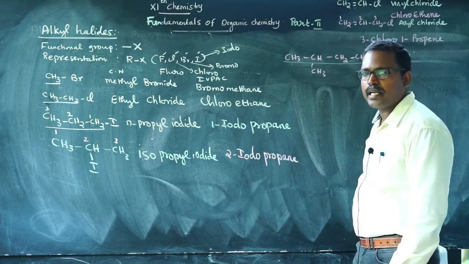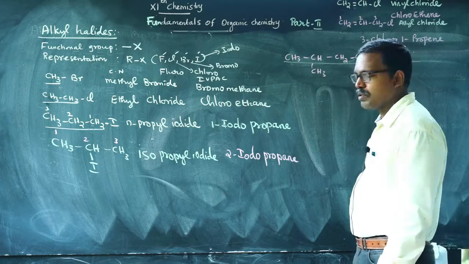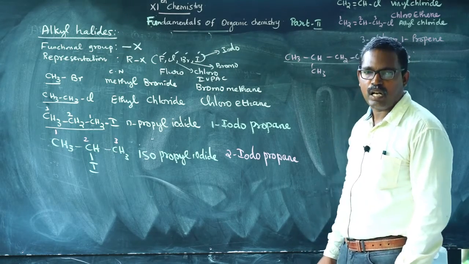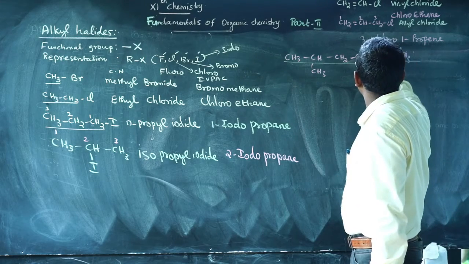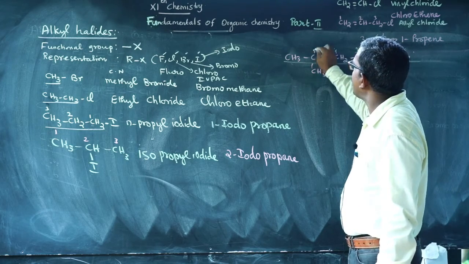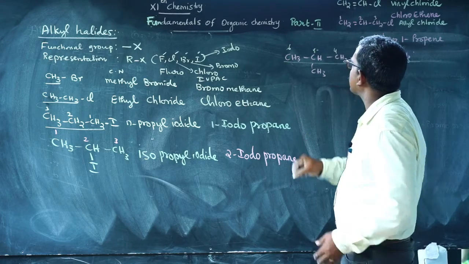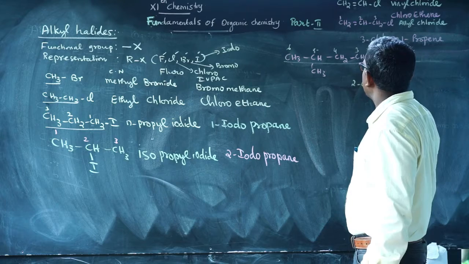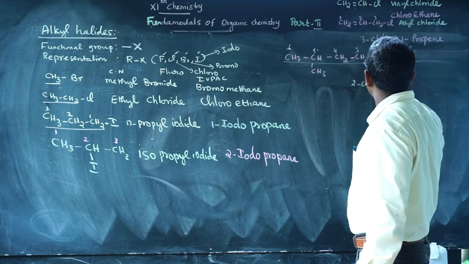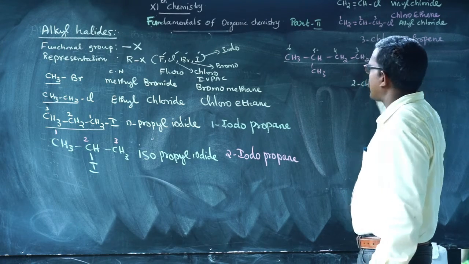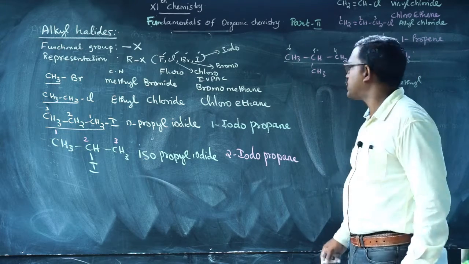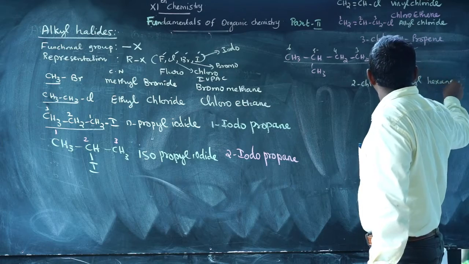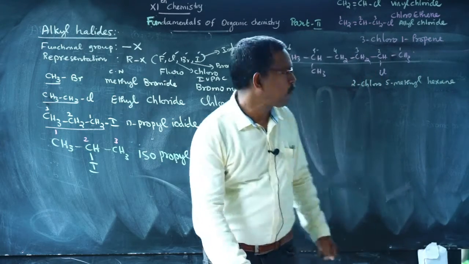Comparing methyl and chlorine, chlorine takes priority, therefore chlorine gets the least number. Numbering 1 to 6, second carbon chloro, fifth carbon methyl. Totally 6 carbons in the straight chain. Therefore, 2-chloro-5-methylhexane.